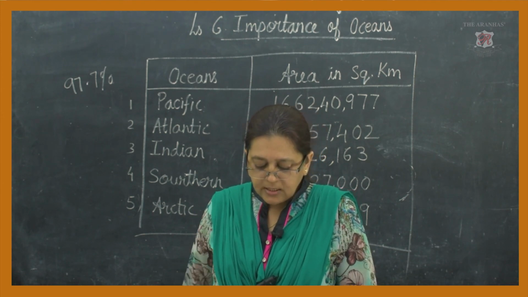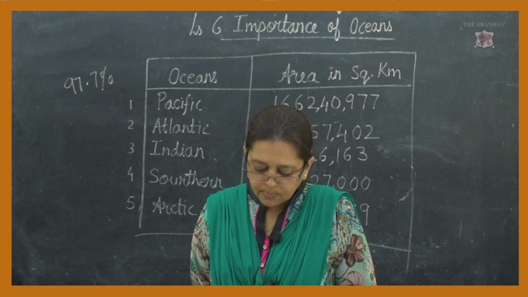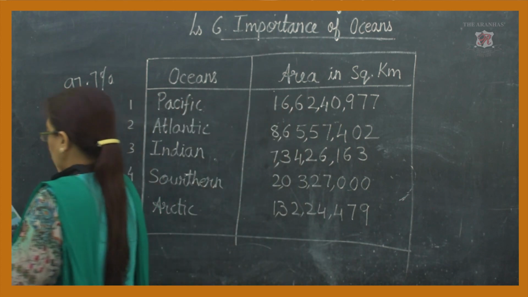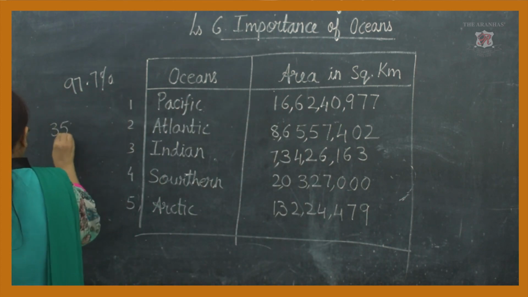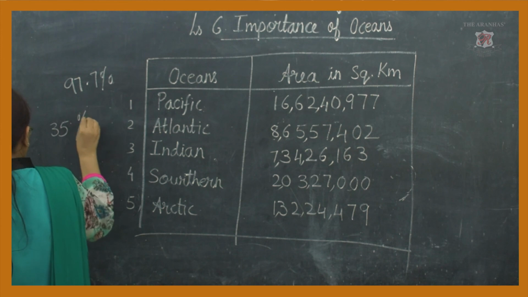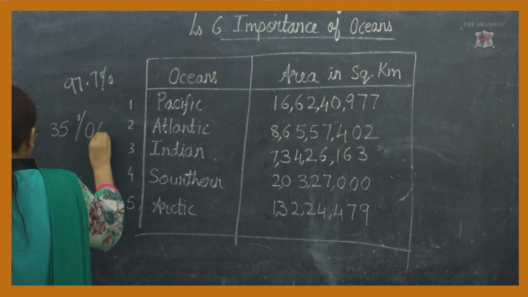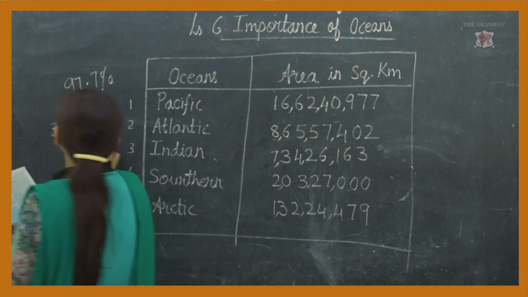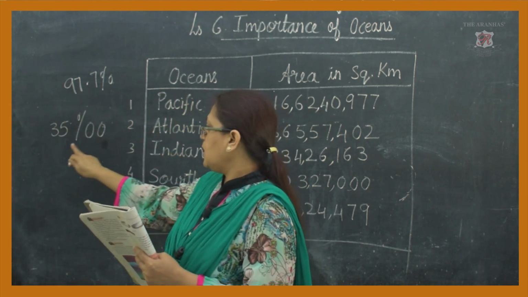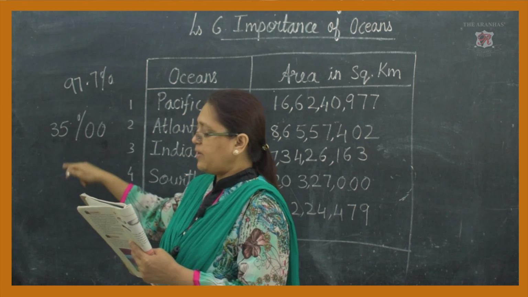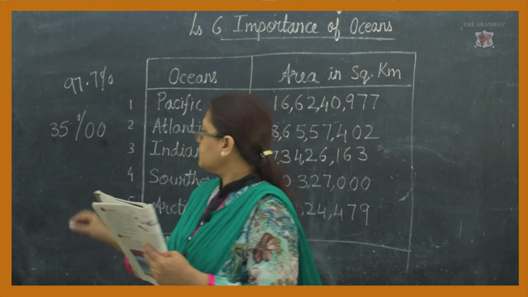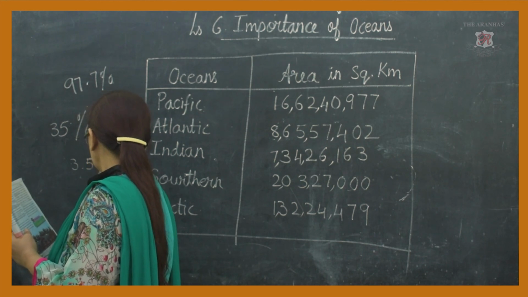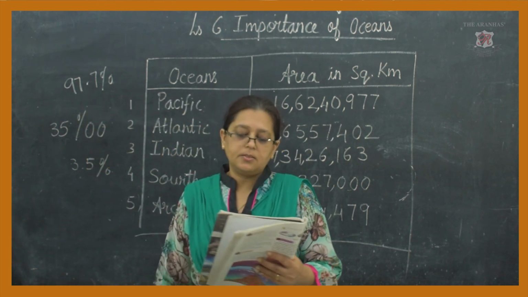Yes, this is 35 parts per thousand, or 3.5%. Okay.